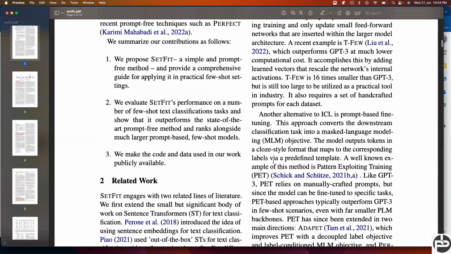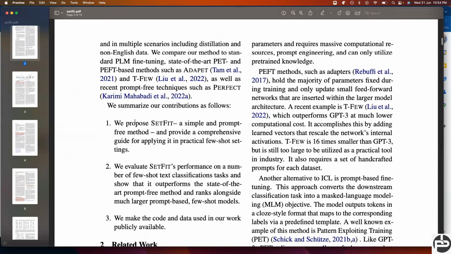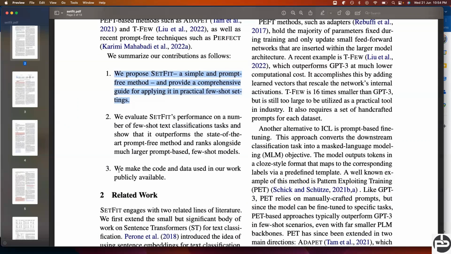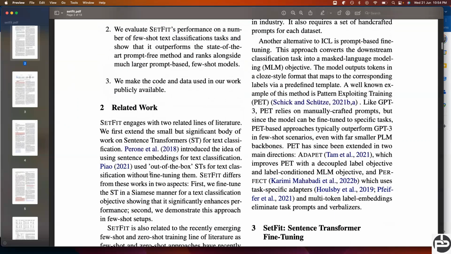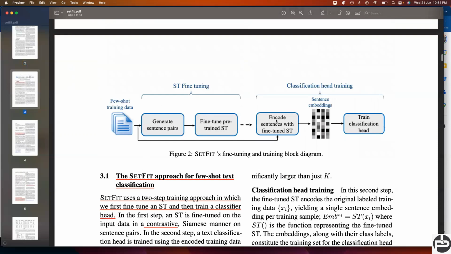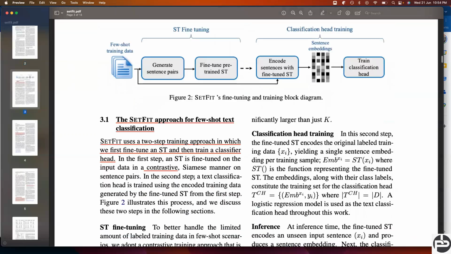Now I can come up with some pointers. So we propose SetFit, a simple prompt-free framework. That's the first thing. The second thing is that we evaluate SetFit performance on a number of few-shot text classification tasks, and it shows that it outperforms state-of-the-art models or prompt-free methods. And the code base is already available. This is what I already explained.